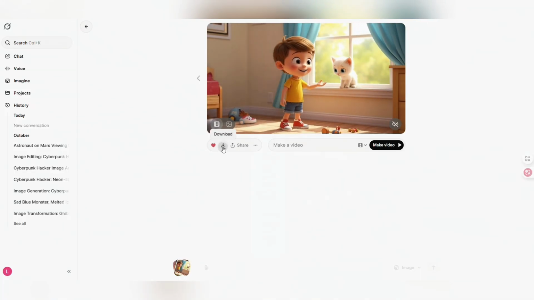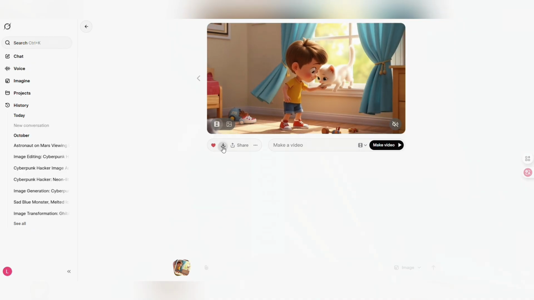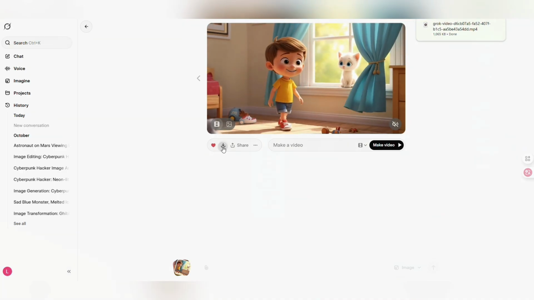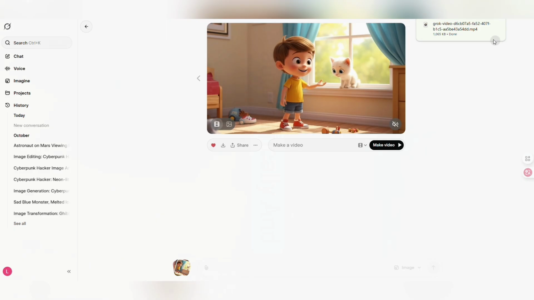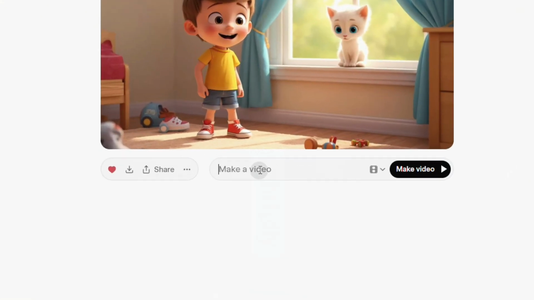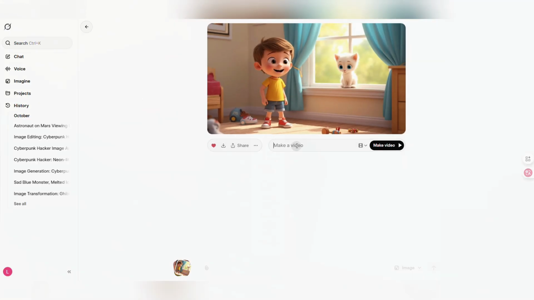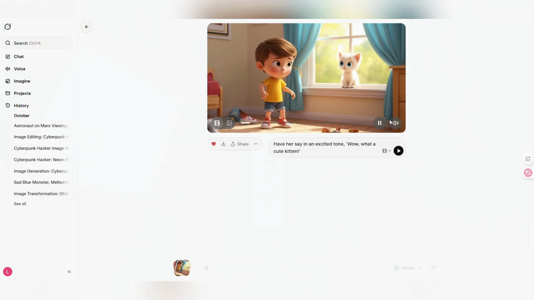But here's where Grok's real brilliance lies. What if the main character has lines in this scene? Look here, there's a prompt box. For example, I want the little boy to speak. I type here, like, have him say in an excited tone, "Wow, cute kitten," and press enter. It's now regenerating. Okay, let's see the effect.